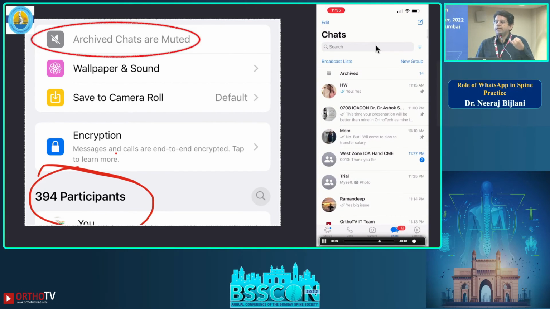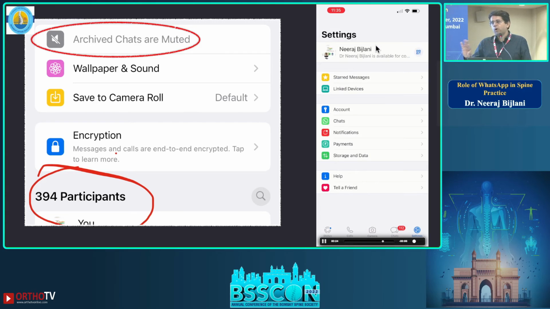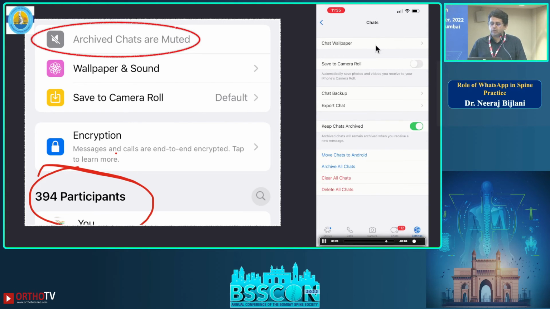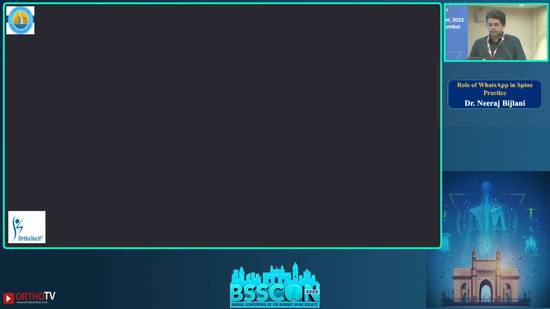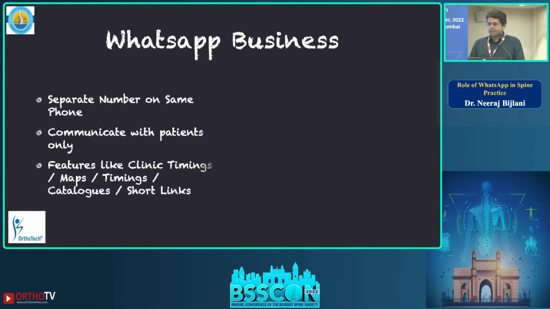You can even archive individual chats. There are some people who keep on broadcasting messages and they keep coming every day. So you don't want that. The only thing you need to do is keep chats archived. That is what you have to do in the settings. Just change that. So these were all the new features of 2022.